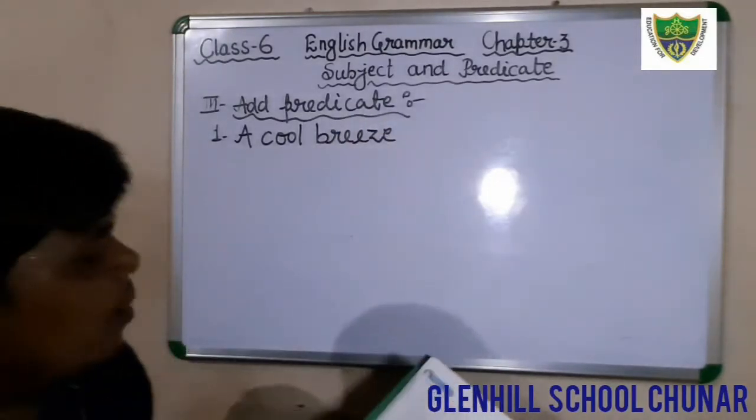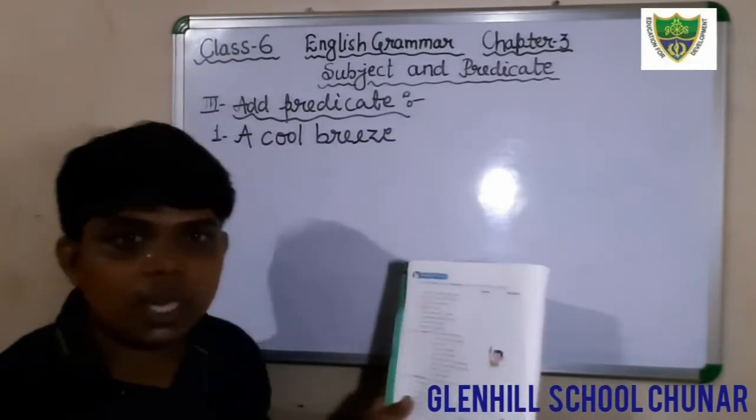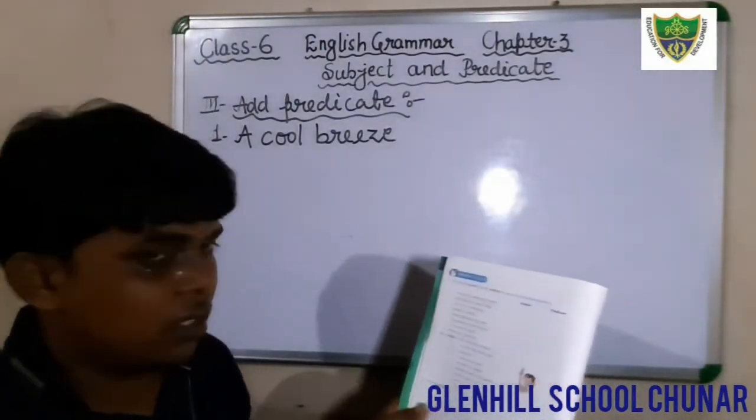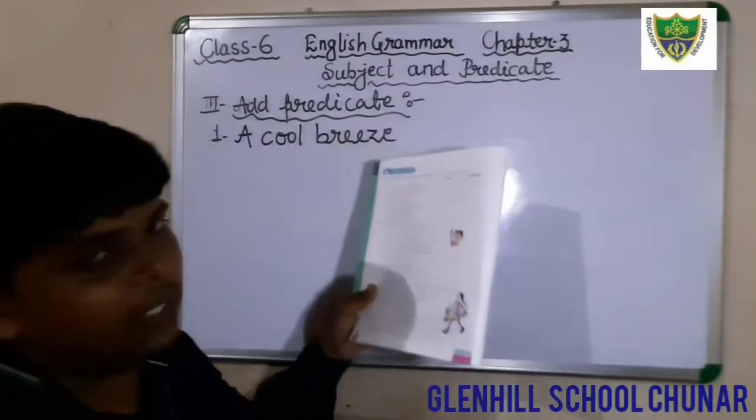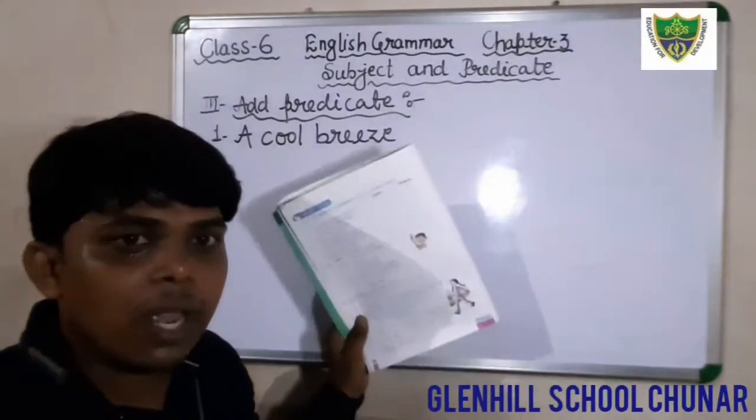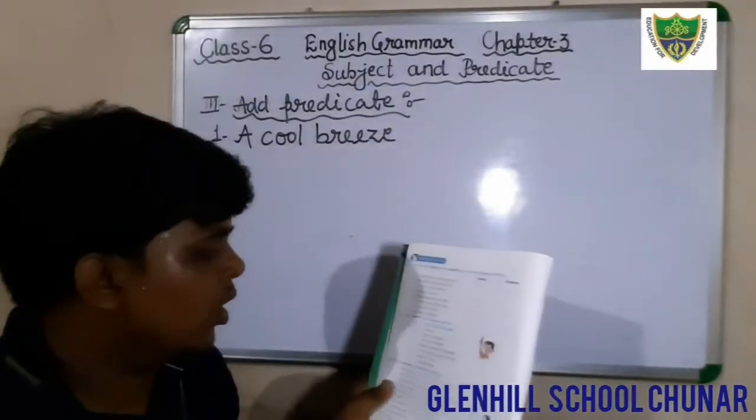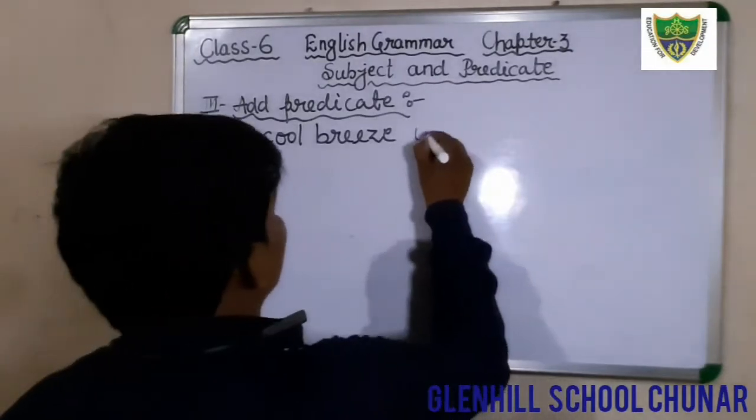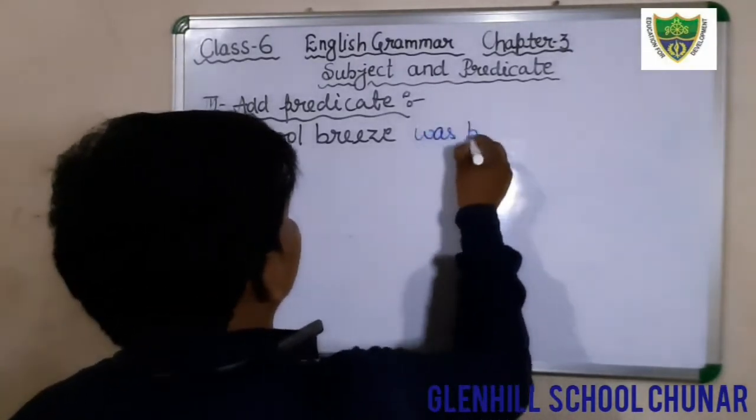Here you have to add what? Blanks are given in this question. You have to fill in the blanks. What do you have to fill? The predicate. Okay, the subject is given already. We have to add the predicate only. Just see here, a cool breeze was blowing in the forest.